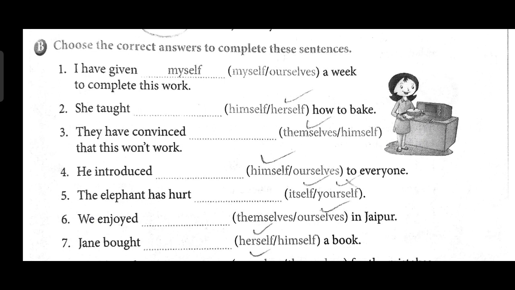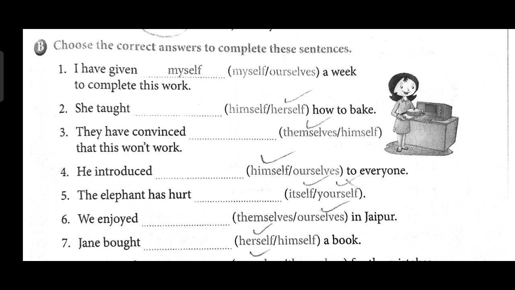Now we are going for exercise 2. Choose the correct answer to complete this sentence. Here we need to choose one correct answer from the two options given and write it there. Question number 1 is already done, but we are going to discuss it. The options are myself or ourself, and we need to choose myself.